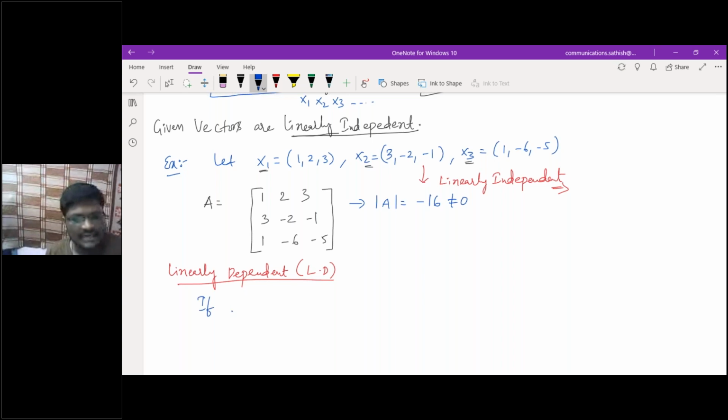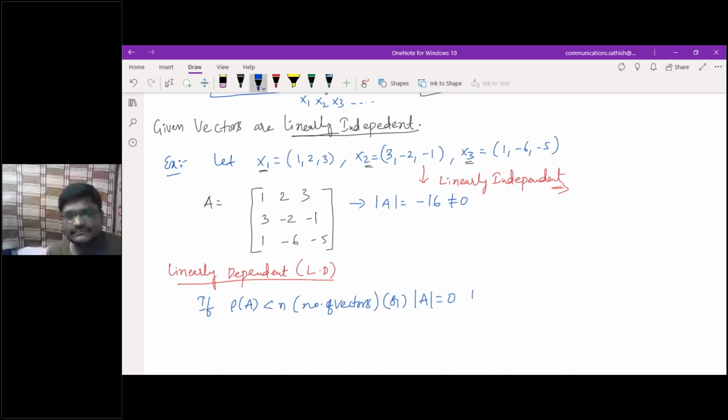If the rank of A is equivalent to n, then the determinant of A is not equal to 0. Sometimes the third order determinant is equal to 0. In that case, the rank of the matrix must be less than the number of vectors. Another condition will be determinant of A equal to 0.